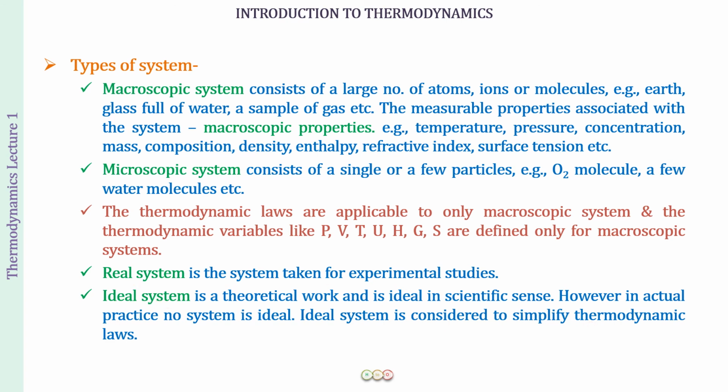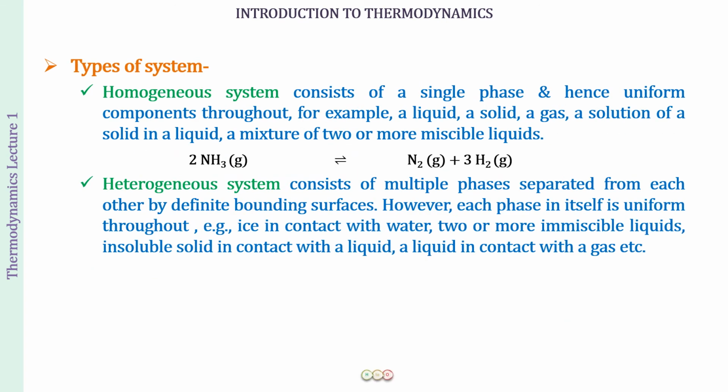thermodynamic laws. Fine. So finally, the last types of system that we have are the homogeneous system and the heterogeneous system. Homo refers to same and hetero refers to different. A system which consists of a single phase only, we refer to as a homogeneous system.